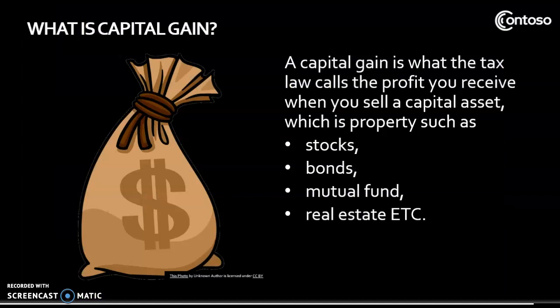A capital gain is what the tax law calls the profit you receive when you sell a capital asset, which is property such as stock, bonds, mutual fund shares, real estate, etc. This doesn't include your primary residence. Special rules apply to those sales.